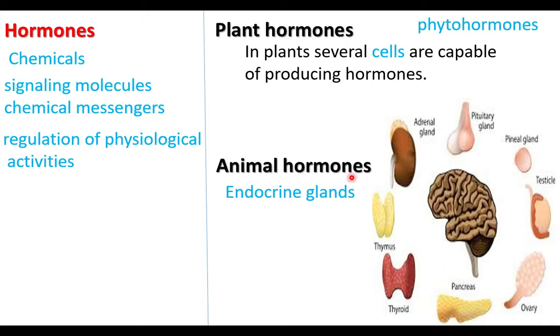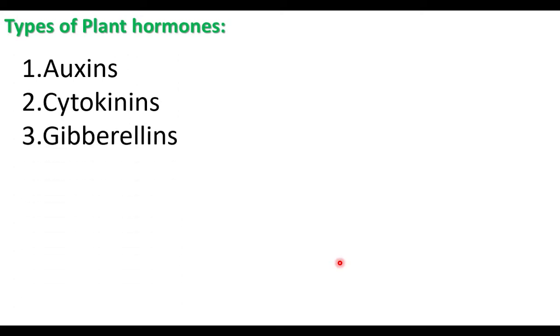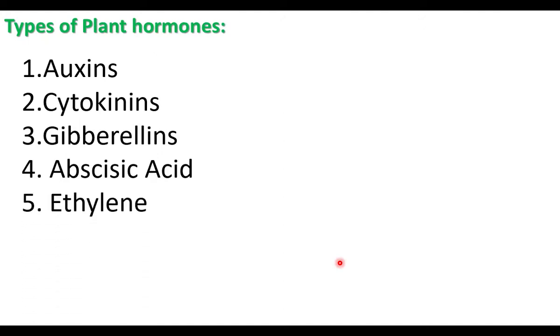In animals, the hormones are transported by blood. Hormones are carried by blood to various regions of the body. So in this lesson at the beginning, plant hormones are given. Let us start with plant hormones. There are 5 types of plant hormones. They are auxins, cytokinins, gibberellins, abscisic acid and ethylene.